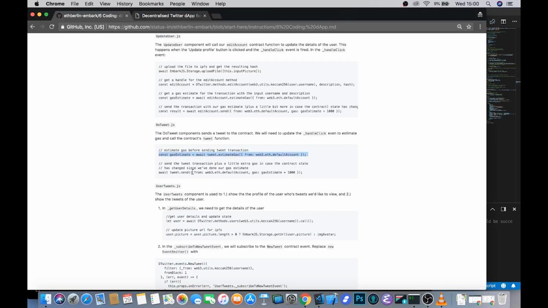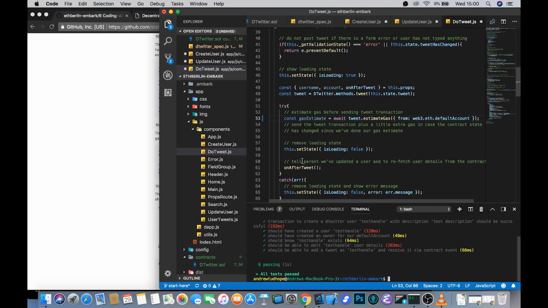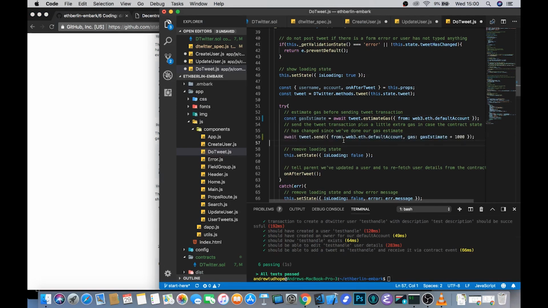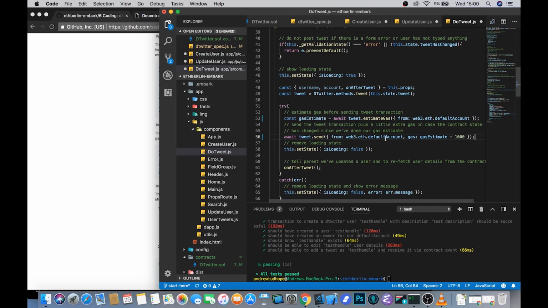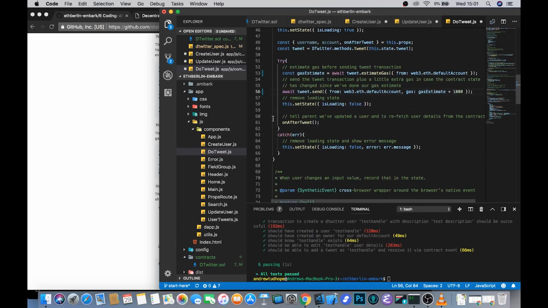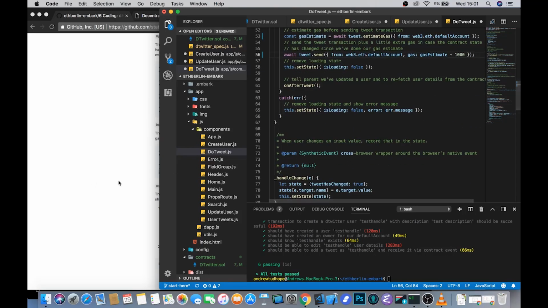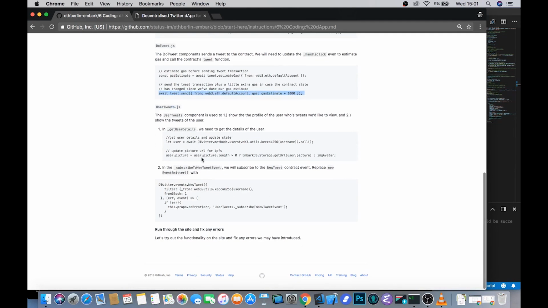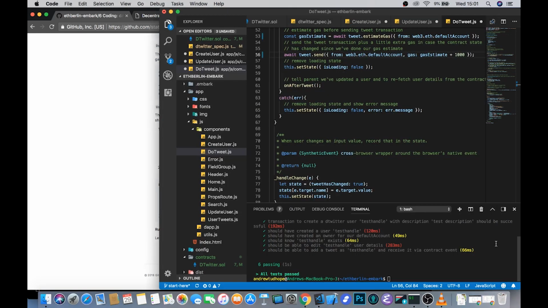Once we've got the gas estimates, it's a simple case of sending that tweet. And again, using slightly more than we get back from that estimate because of those edge conditions. And we've got a catch block which will display the error again. Now that we've done that, we need to be able to make sure that we can fetch user tweets and display them to others. So there's a file called usertweets.js.